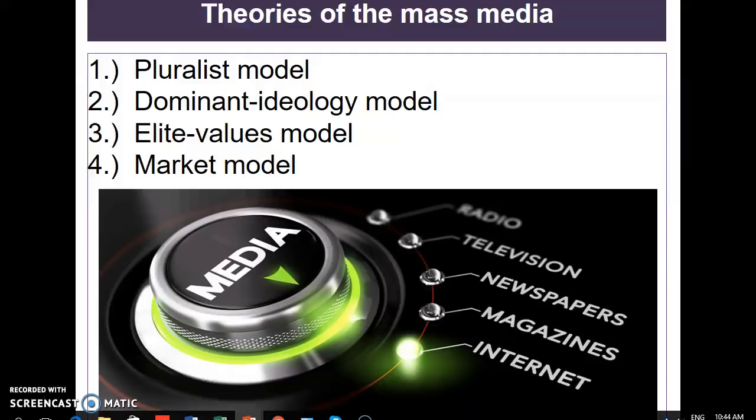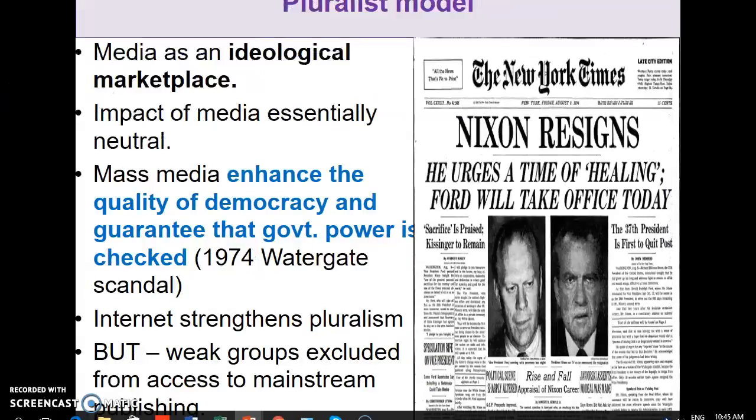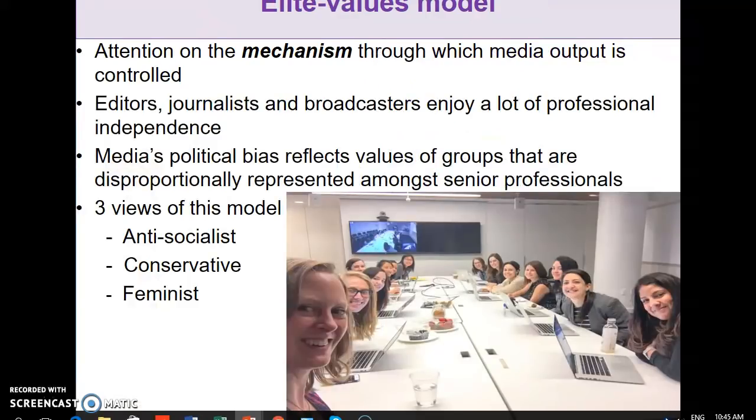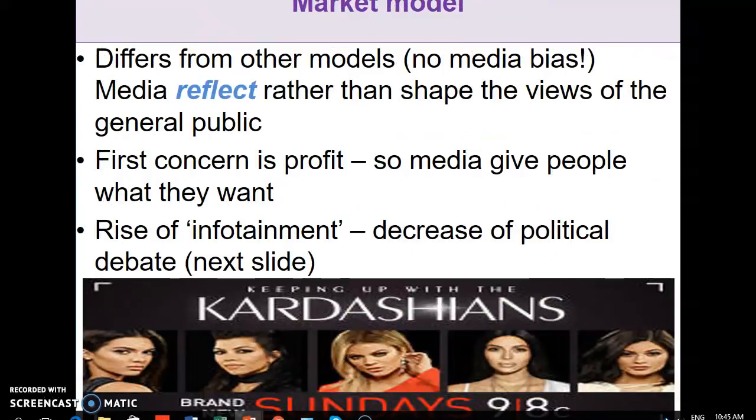Or, if this was an essay format, I might say, name and describe or briefly discuss 2 of the theories of the mass media for 10 marks or something. And then you'd have to give at least 5 lines of explanation for each of the 2 models I give you. So it's important that you reflect on what the pluralist model means, what the dominant ideology model means, what the elite values model is all about, and the market model.